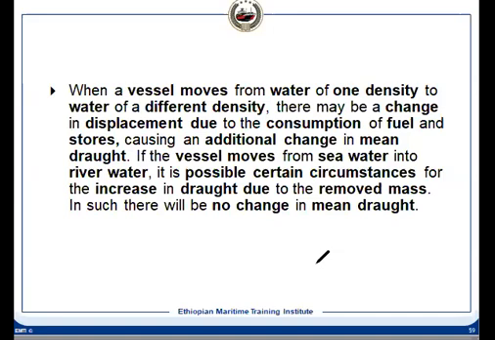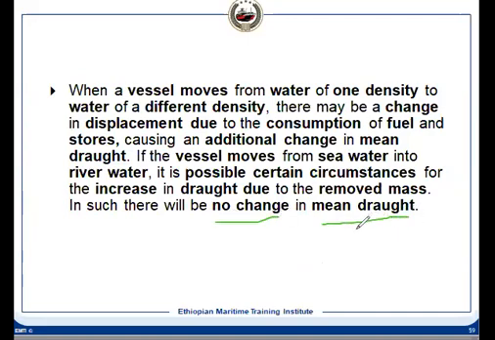It's not necessary that displacement remains constant because of the consumption of fuel and stores. Once displacement is reduced, the change in draft also will change. It will reduce, and it can even go negative because of this displacement. We'll have numericals on that.